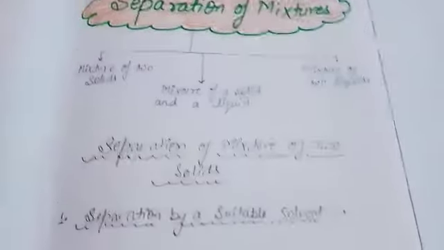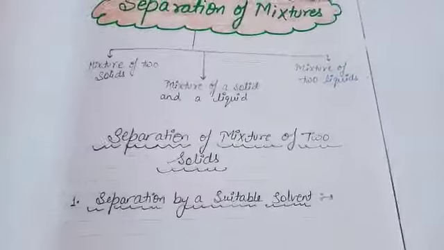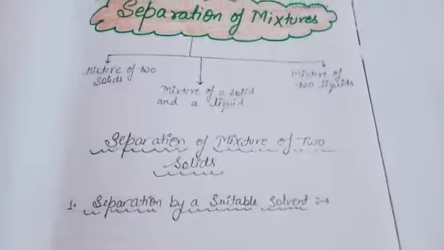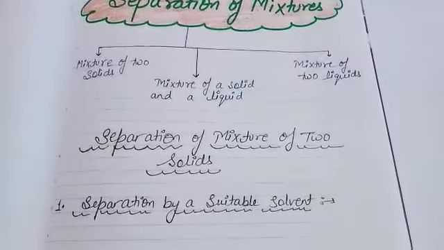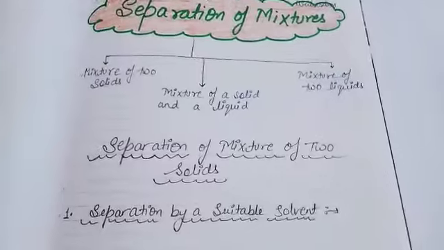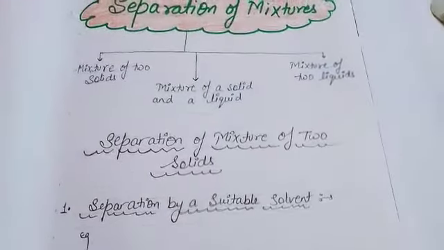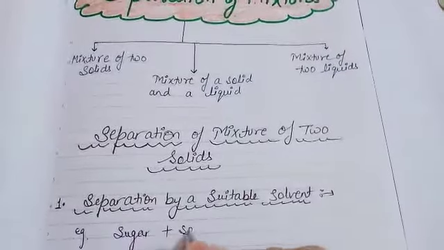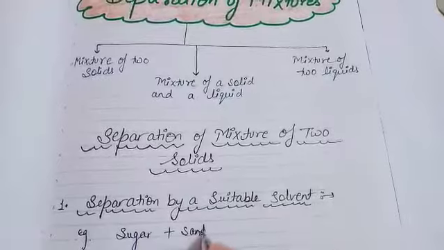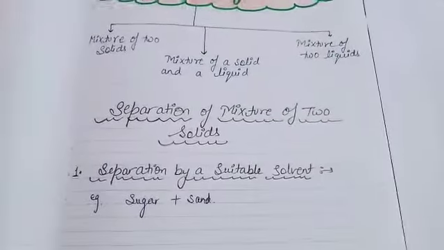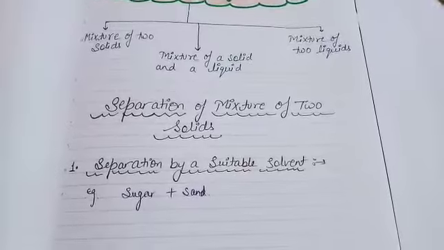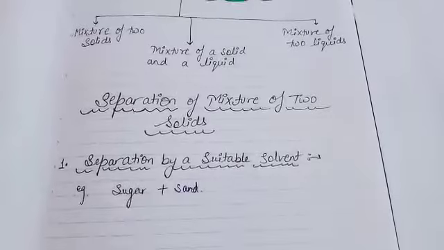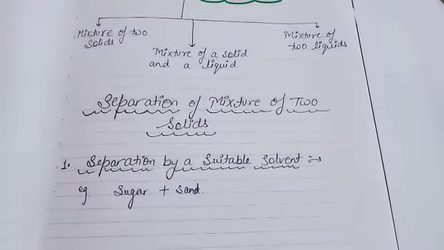Another important method is separation by a suitable solvent. In this, maybe two solids are present. You can take a general example: sugar plus sand. Two solids are present and you have to separate them. How to separate sugar and sand? Because the particle size is very small, you can't separate it by hand picking. So we can separate it simply by using a suitable solvent.